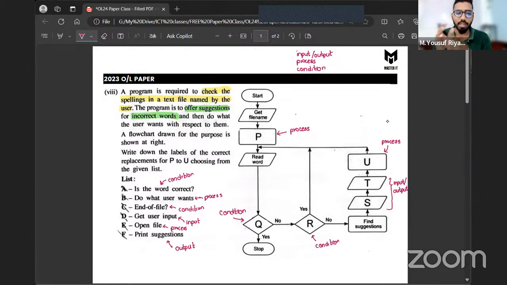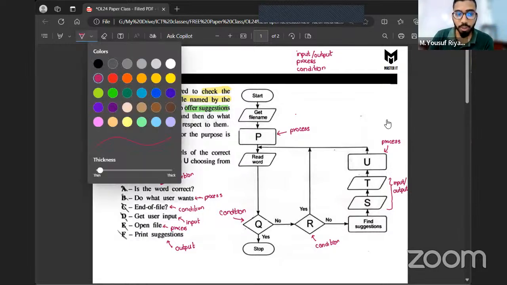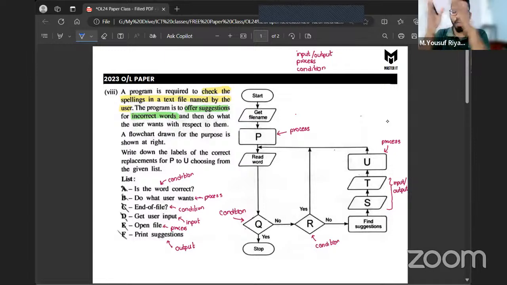So the first thing we did is figure out what each of these shapes should contain, and from the given statement, what type of statement it is. By doing this, we shorten our options. If you have seen Who Wants to Be a Millionaire, or Lakshapati, you have this 50-50 option. Out of 4 options, you're reducing the possible options to 2. Likewise here, out of all the options, we have reduced the possible answers for each statement. Now, statement P contains a process. So out of the given answers, we know statement B contains a process and statement E contains a process. Now we have to figure out whether statement B or statement E is suitable there.